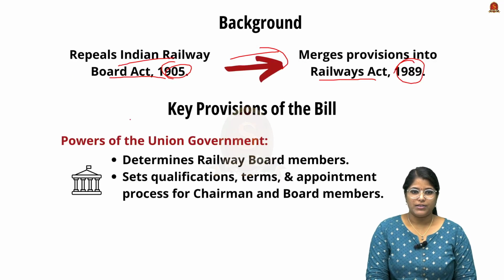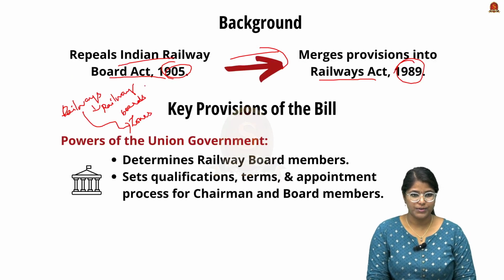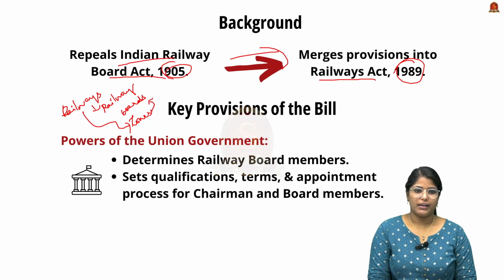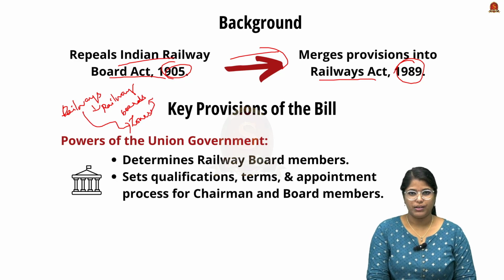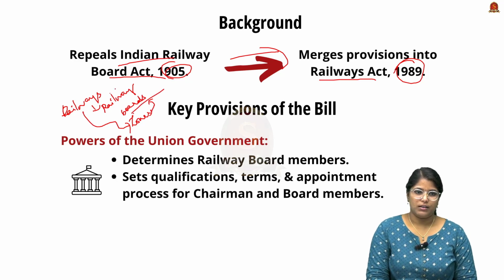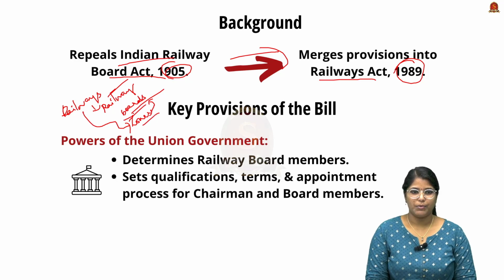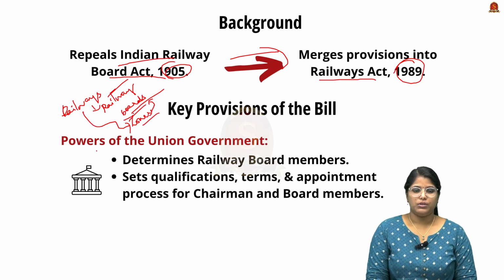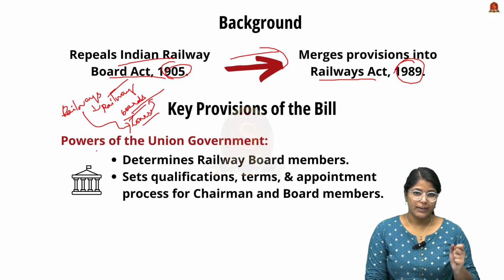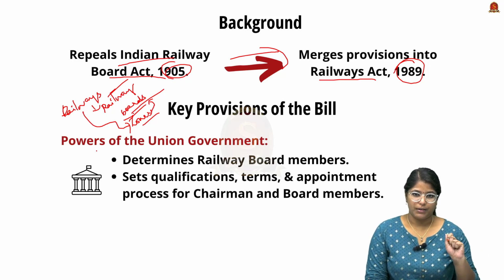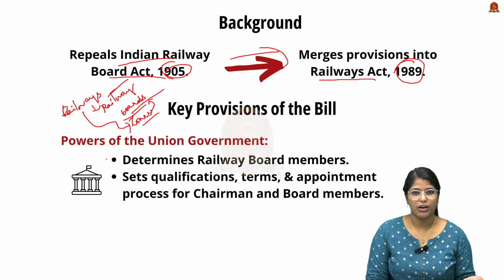So railways has these zones under the railway board, and they have to get permission for the implementation of any particular thing. But now, since the railway board gets legal backing, it can function independently and the zones also will get autonomy from the railway board. These are very important things when it comes to this Railways Amendment Bill. It is actually a bill but not an act, but you have to remember the key provisions because it might turn into an act sooner or later.